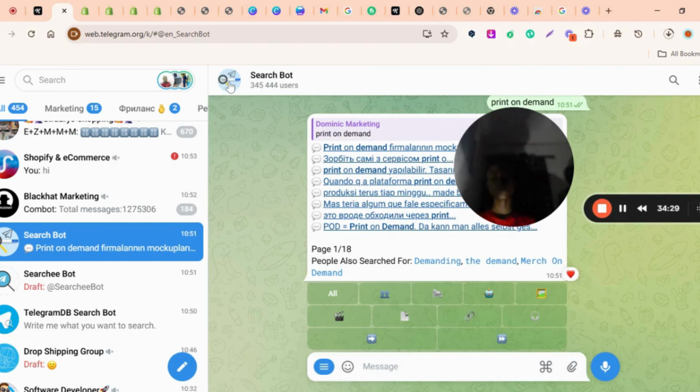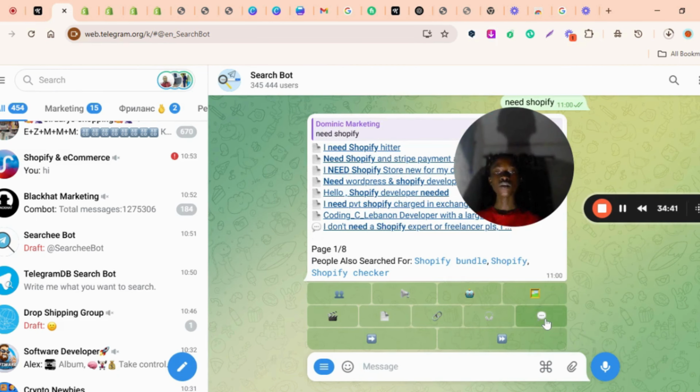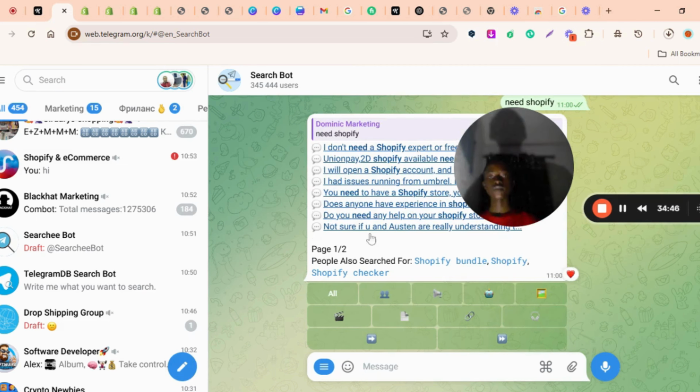It's advisable to be using the chat search so that we can see, let's say, we can search for need Shopify expert. Okay, let me try it. Let me just say need Shopify. I'll click on chat. As you can see, it's brought out places where need Shopify was included. We see someone who said I don't need Shopify expert and so on. We also see the searches that people have always searched for. You can see Shopify module, Shopify checker, all this stuff. So I think those are the bots that we can use.